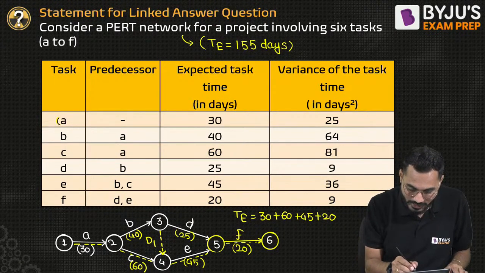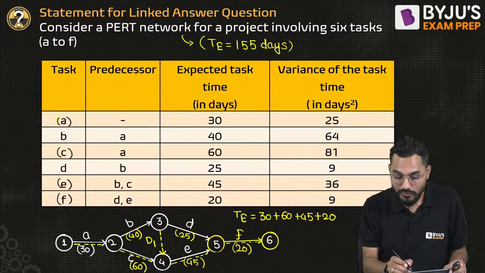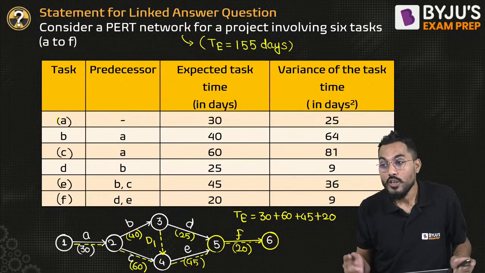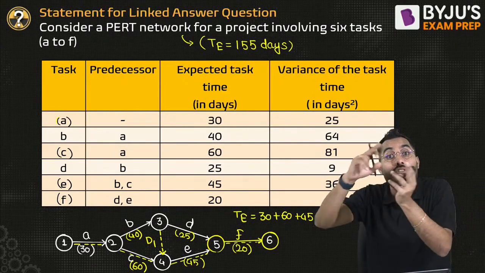I'll bracket that: this is A, this is C, this is E and this is F. So what is the variance? The variance is given: 25 for A, plus C 81, plus E 36, and F 9. So you have to do a summation of that. Once you do the summation, we'll get the variance of the critical path.